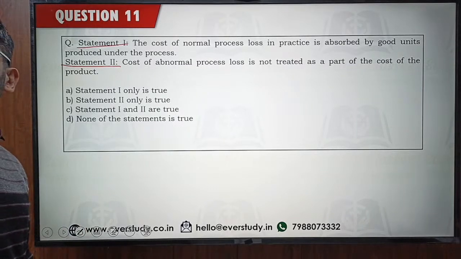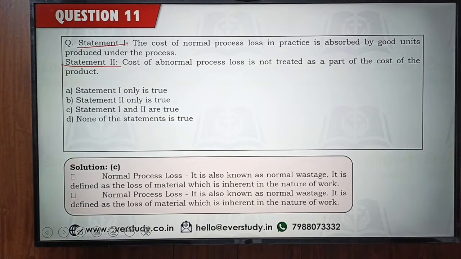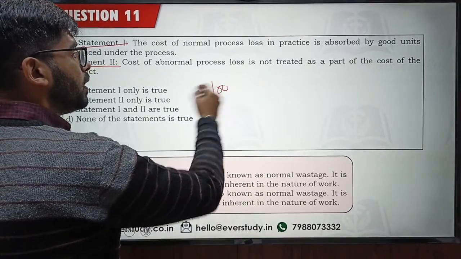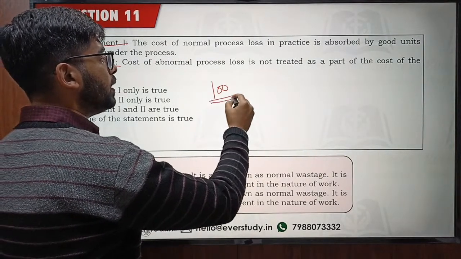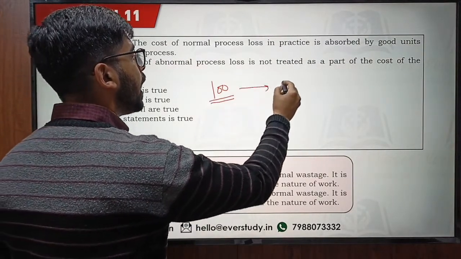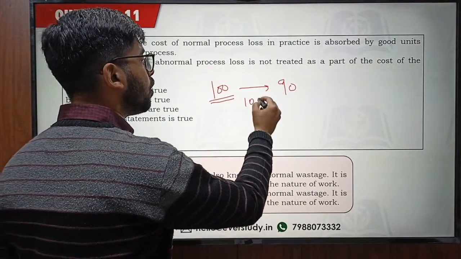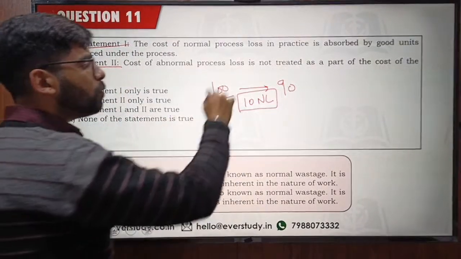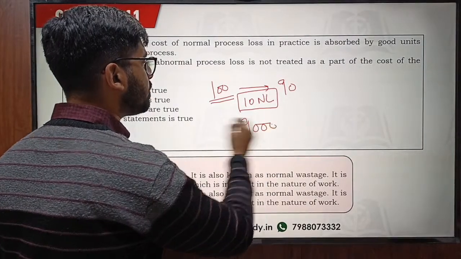Ujjwal, Bindu, Ashok, Nayana, Ijaz, you are saying option C is correct and option number C is definitely correct. Okay. So suppose I introduced 100 units of raw material and ultimately I only get 90 units. Okay, 10 is my normal loss. 10 is normally always going to occur. And suppose the cost involved in this process is rupees 9,000.